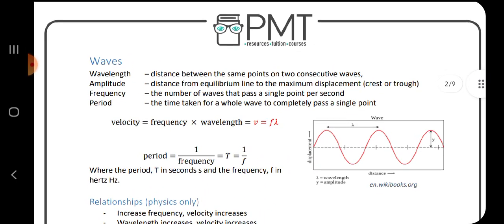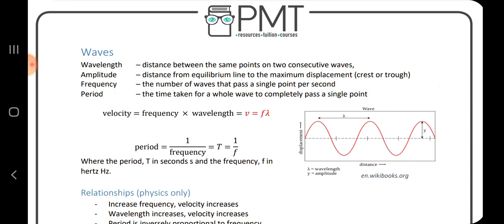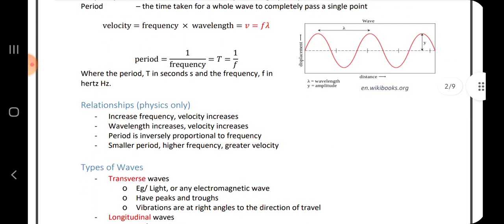Few basic concepts of waves: wavelength, the distance between the same points on two consecutive waves; amplitude, the distance from the equilibrium line to the maximum displacement; frequency, the number of waves that pass a single point per second; period, the time taken for a whole wave to completely pass a single point; velocity is equal to frequency times wavelength; period is equal to 1 upon frequency, where the period T is in seconds, s, and frequency f is in hertz.